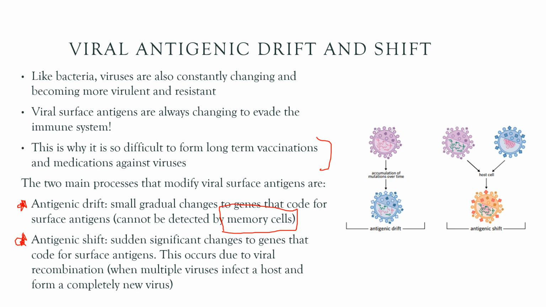So this is how things like coronavirus, that's how we think it actually happened. We think that two different viruses infected someone or something at the same time, and they created this completely new strain of virus. So that's how viruses can evolve, either small gradual changes or really sudden ones due to viral recombination.